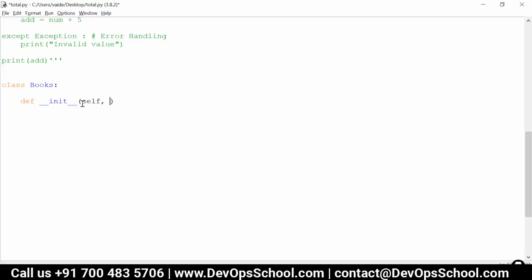This is basically the method which helps us to create the objects of this particular class. All the attributes for our books are to be initialized or defined inside this init method.